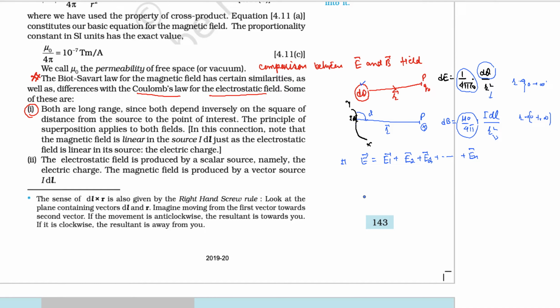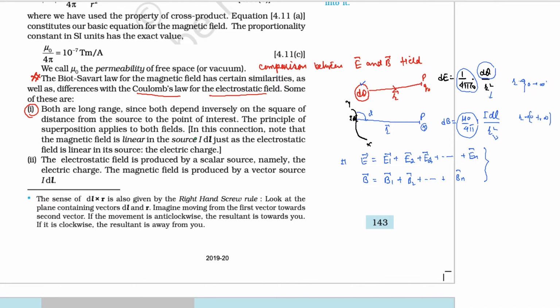The same will happen with the magnetic field. If you have a large number of current elements, then the total magnetic field at any point is equal to the sum of the magnetic fields because of all current elements at that point. So the principle of superposition is followed by both electric as well as magnetic field.